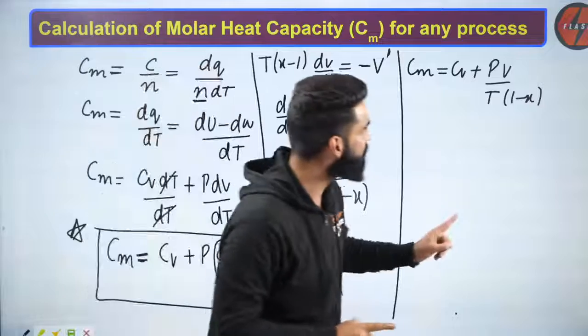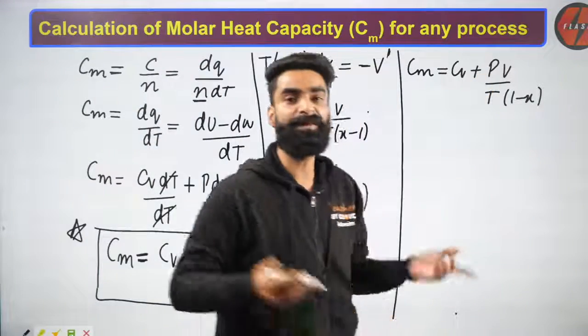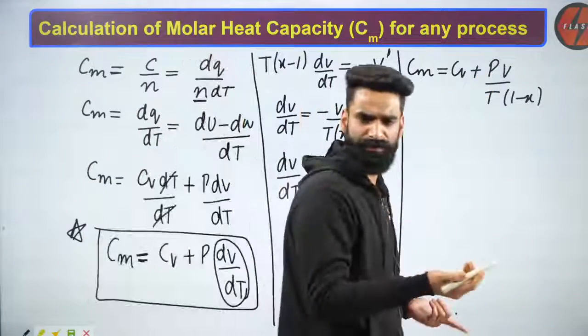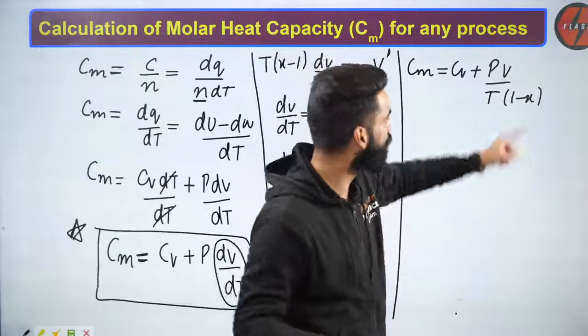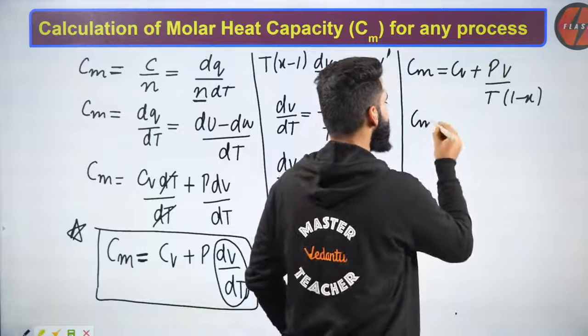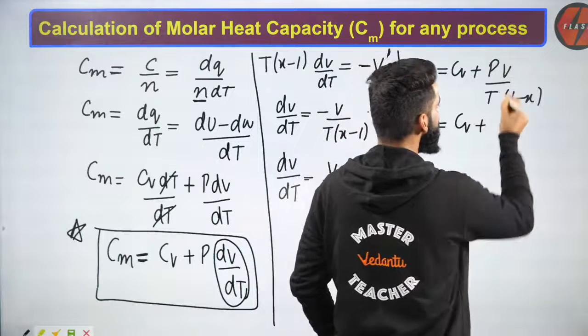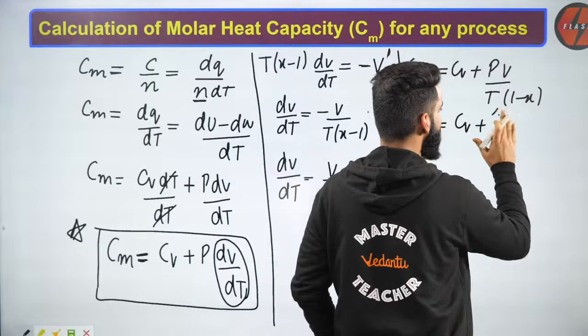If PV is equal to RT, can I say PV divided by T will be equal to R? Right? For 1 mole of ideal gas, PV is equal to RT. So I would say R will be equal to PV by T. So I'll be getting the final result as CM is equal to CV. Instead of this PV by T, I'm going to write R.